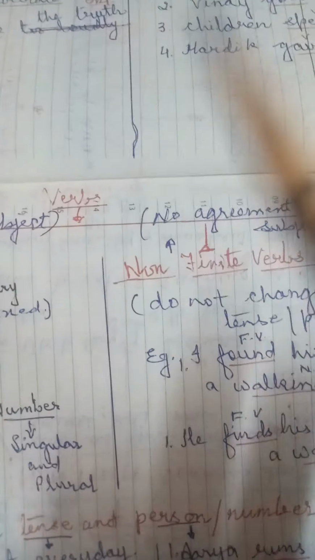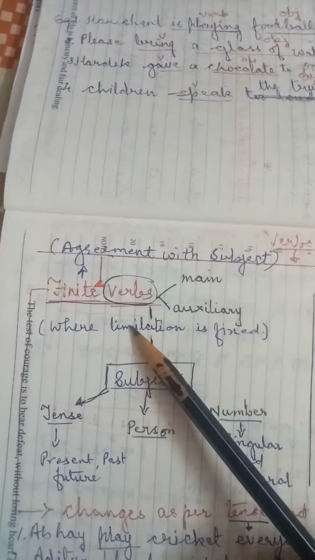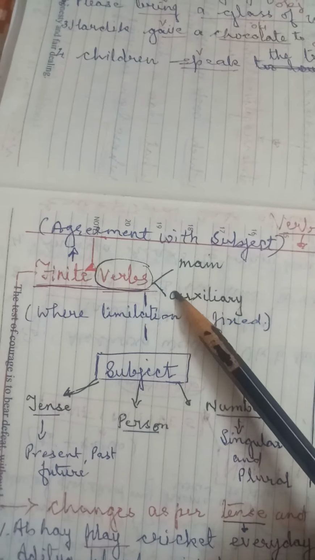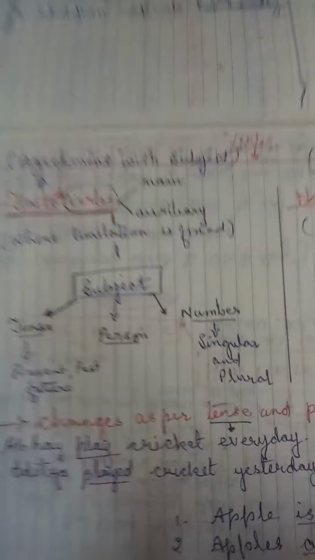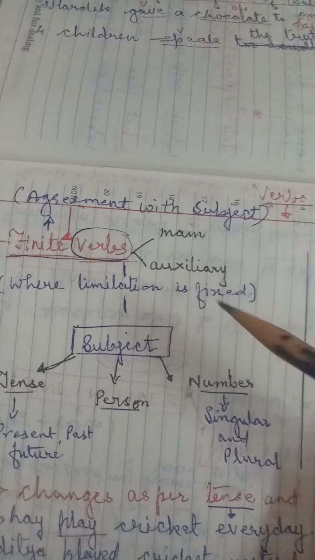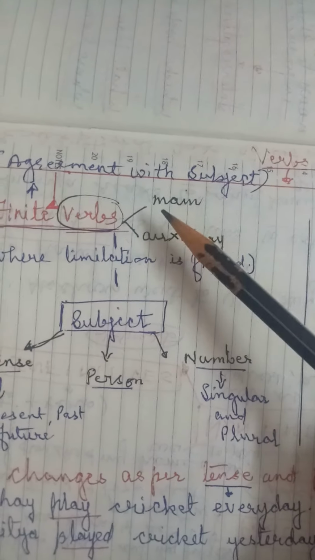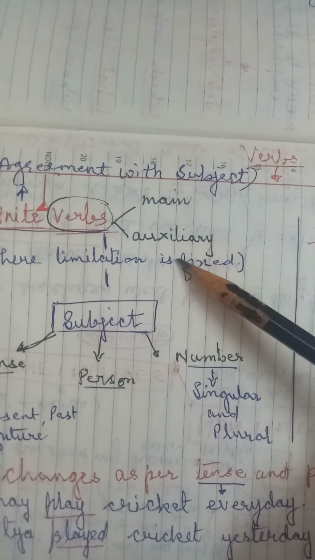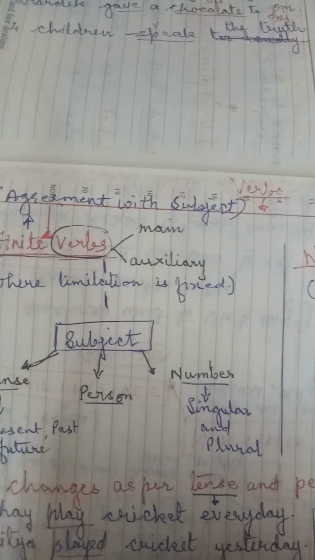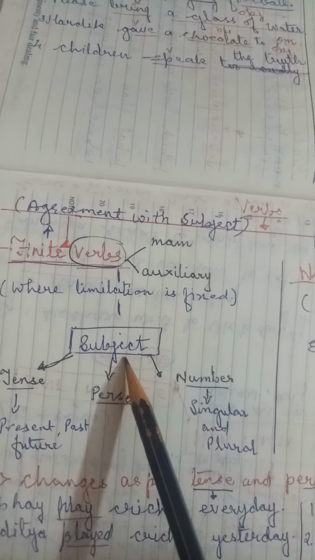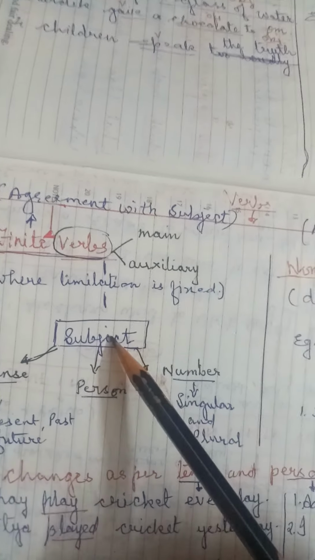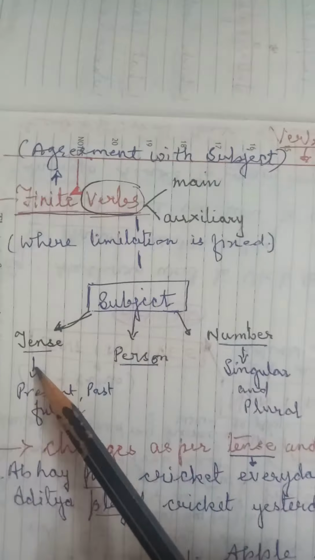Non-finite verbs never agree with the subject. Subjects keep on changing, but the verb doesn't. But in the finite verb, the verb always agrees with the subject. To understand this mainly, just see that in the finite verb the limitation is fixed. The subject can be changed according to the tense, according to the person, according to the number.